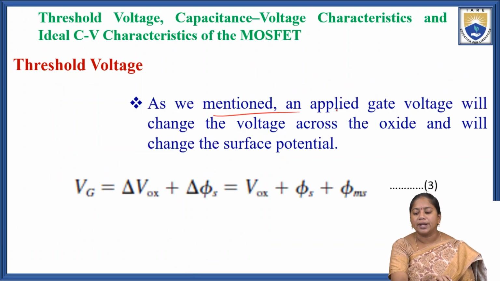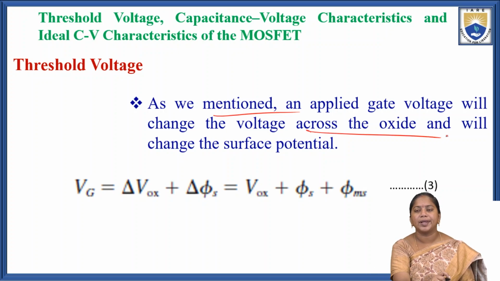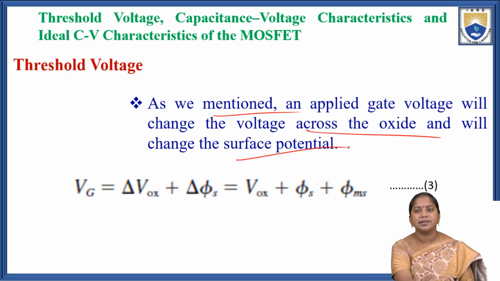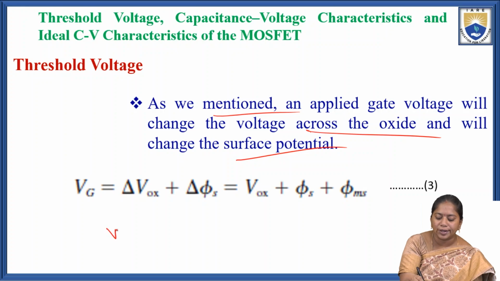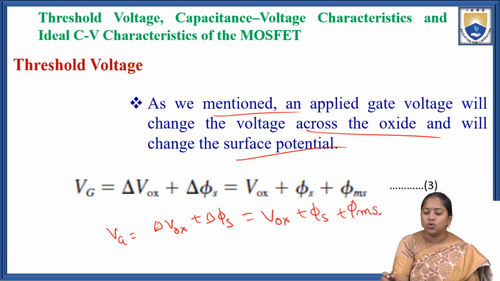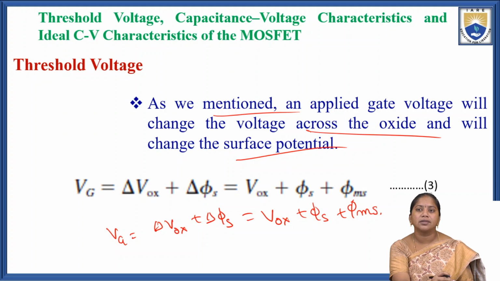As we mentioned, an applied gate voltage will change the voltage across the oxide layer and will also change the surface potential. Then the gate voltage Vg equals delta Vox plus delta phi s, which equals Vox plus phi s plus phi ms. So the applied gate voltage modifies the voltage across the oxide and changes the surface potential.